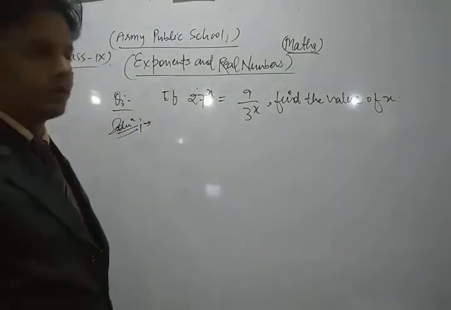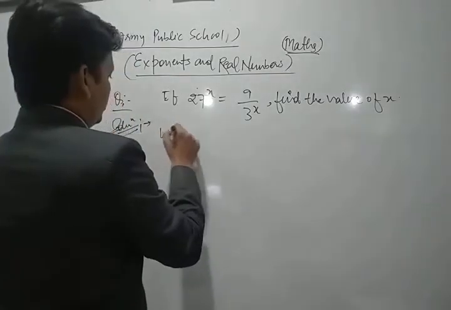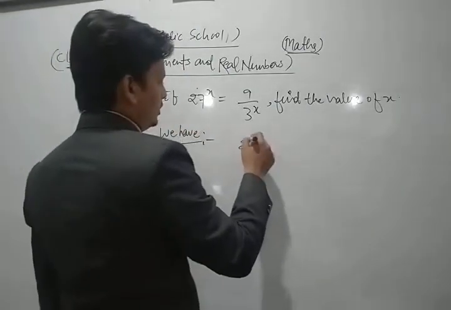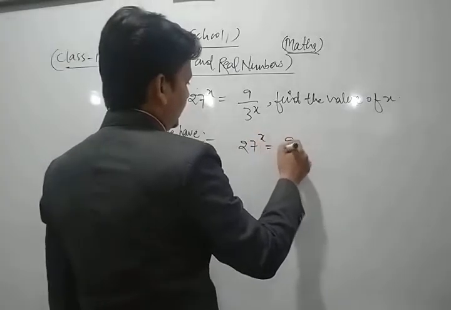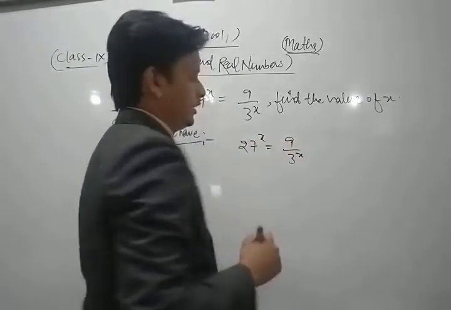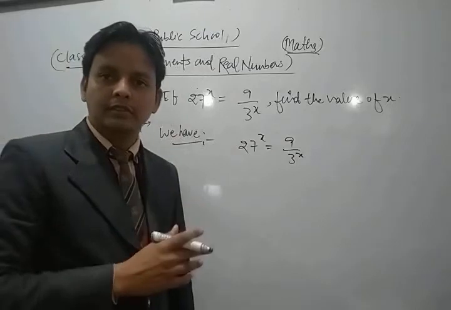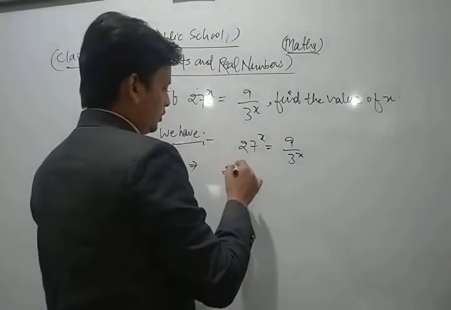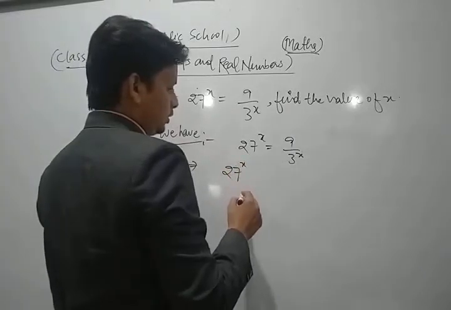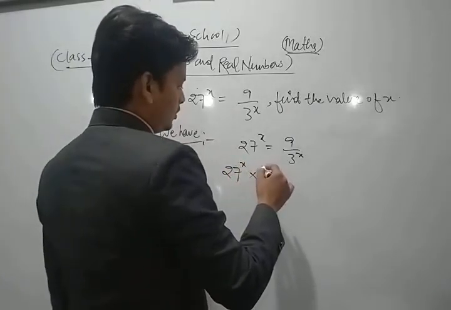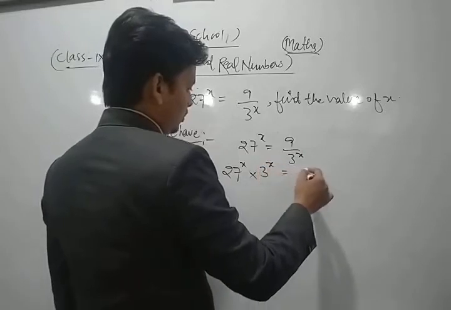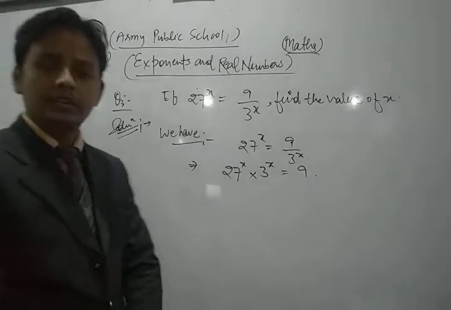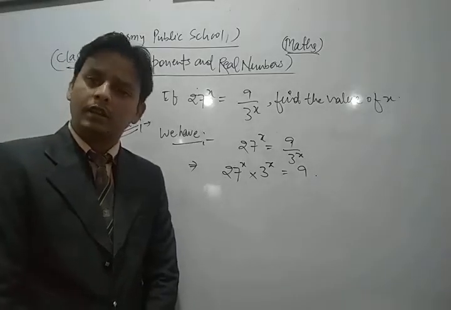Okay, dear friends, now look. First of all, we have 27 to the power x is equal to 9 upon 3 to the power x. We have the given relation. Now we do cross multiplication. So we can write 27 to the power x into 3 to the power x is equal to 9.